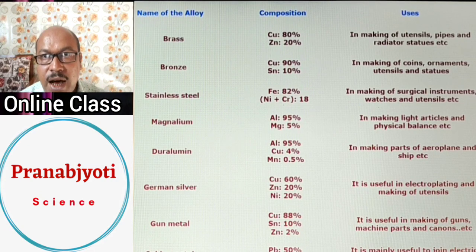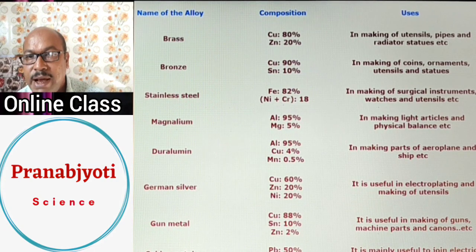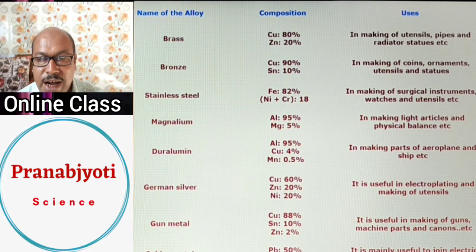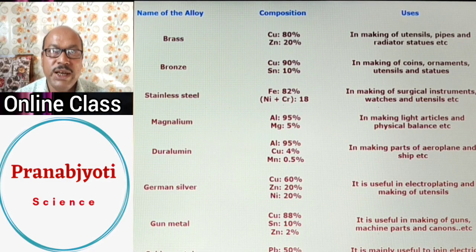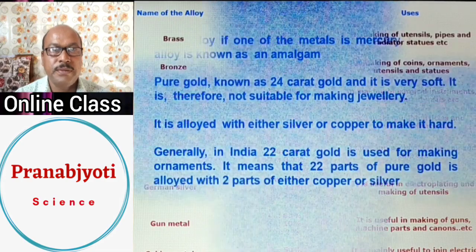Similarly, you can see other alloys like stainless steel. Then you can see magnesium, duralumin, German silver, then gunmetal and solder material. In the middle you will get the composition, the different compositions of those alloys, and on the right hand side you can see what their uses are. This is very important. If possible, please write it down in your copy.